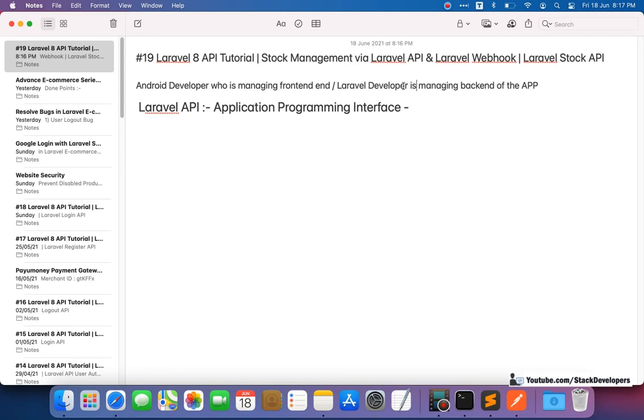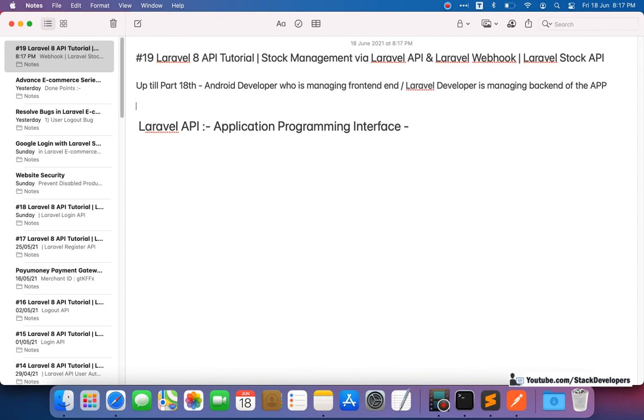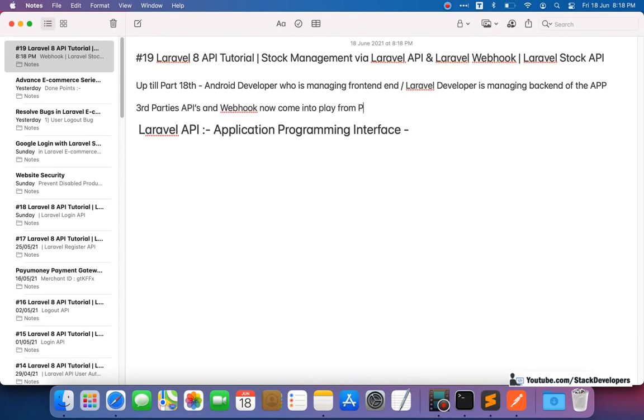Now up till part 18 we have worked on this thing. From part 19 we are taking this step forward, and now we will work with third party APIs, and also webhooks. Webhook is the new thing that I'm going to tell you about, which comes into play from part 19. So now you are going to learn new things.